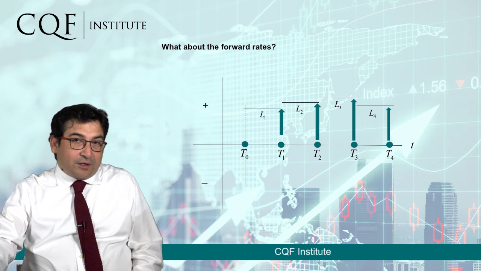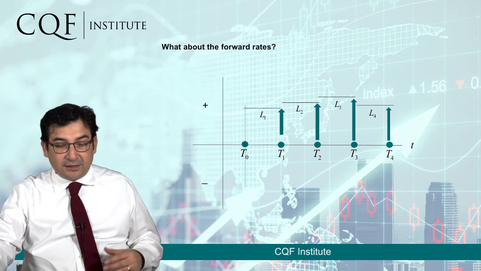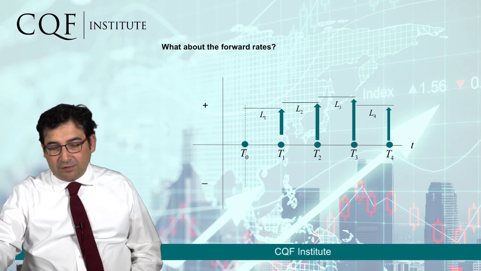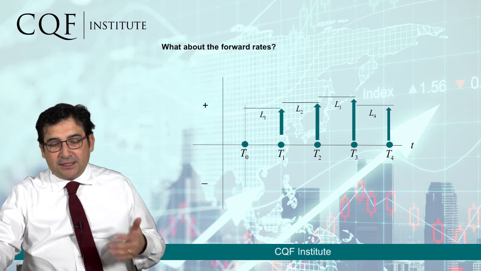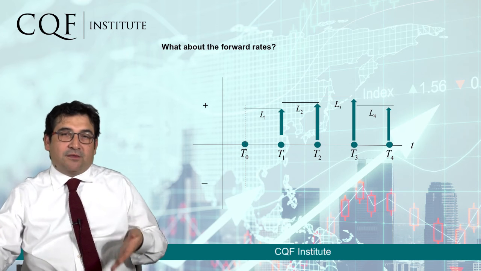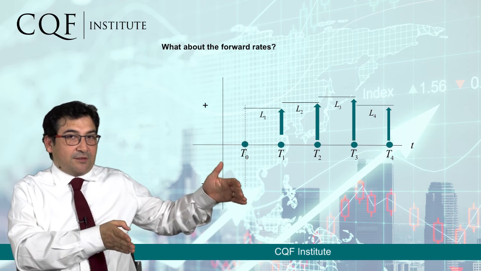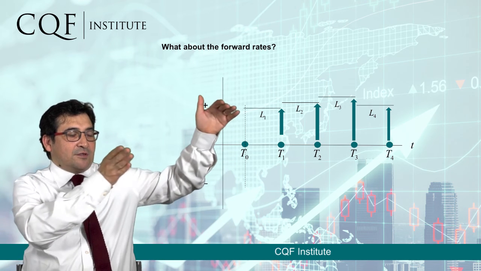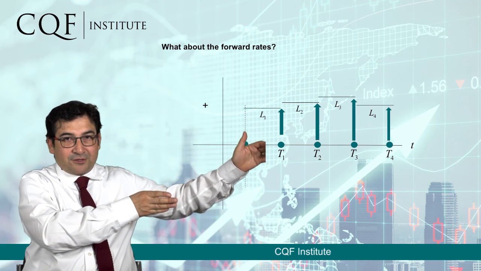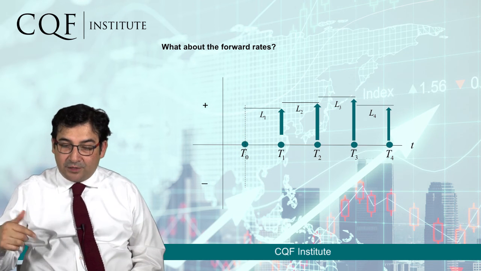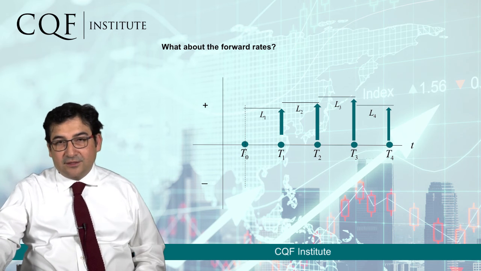So what about the forward rates? These rates that we pay, L1, L2, L3, L4, these are the forward rates. In the case of a swap which pays quarterly, they're going to represent, for example, LIBOR 3 months observed today for the first rate, then LIBOR 3 months observed 3 months in the future, then LIBOR 3 months observed 6 months in the future, then LIBOR 3 months observed 9 months in the future. So it is the same rate, but observed at different moments in time. This is what the swap involves.